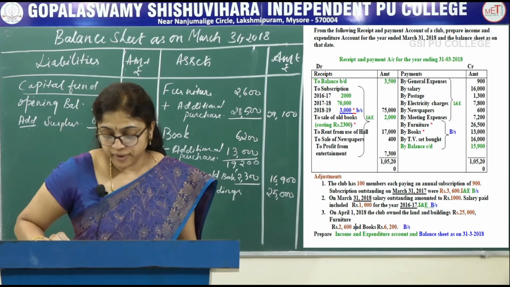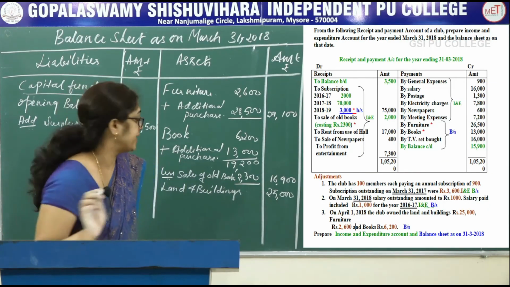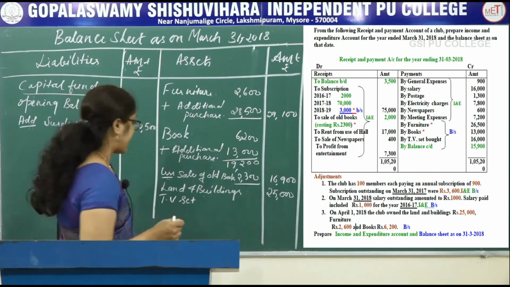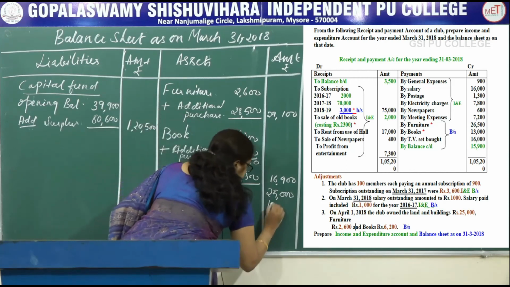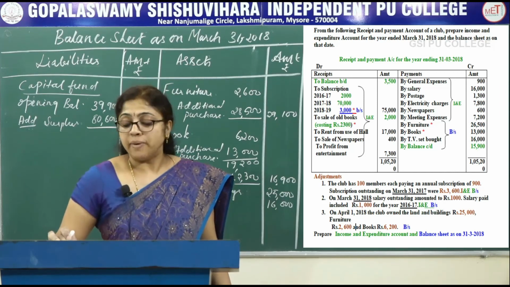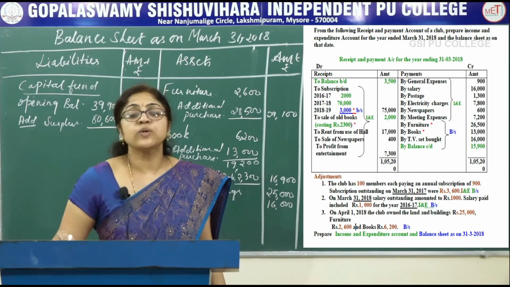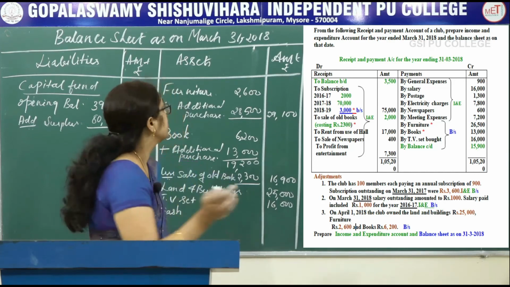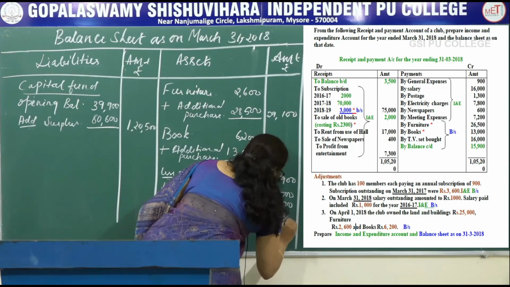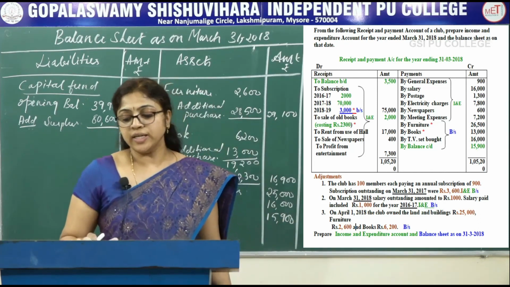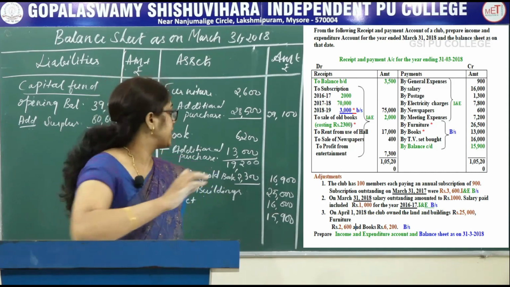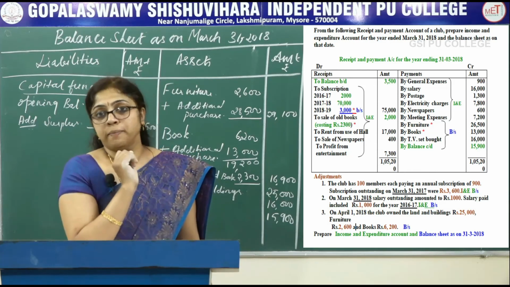Next, see the receipts and payment account, TV set bought in the current year is there, record that one, TV set. It is a capital expenditure, amount is 16,000. See the receipts and payment account, balance carried down is there, 15,900. This is cash balance. So record on the asset side, cash balance is 15,900. Whatever is given in the receipts and payment account as well as in the opening balance sheet, we recorded in the closing balance sheet.